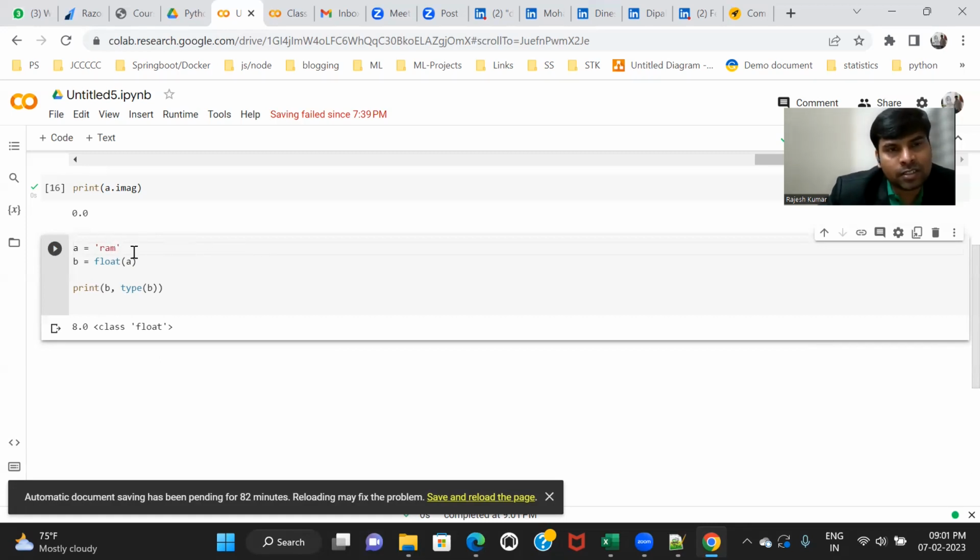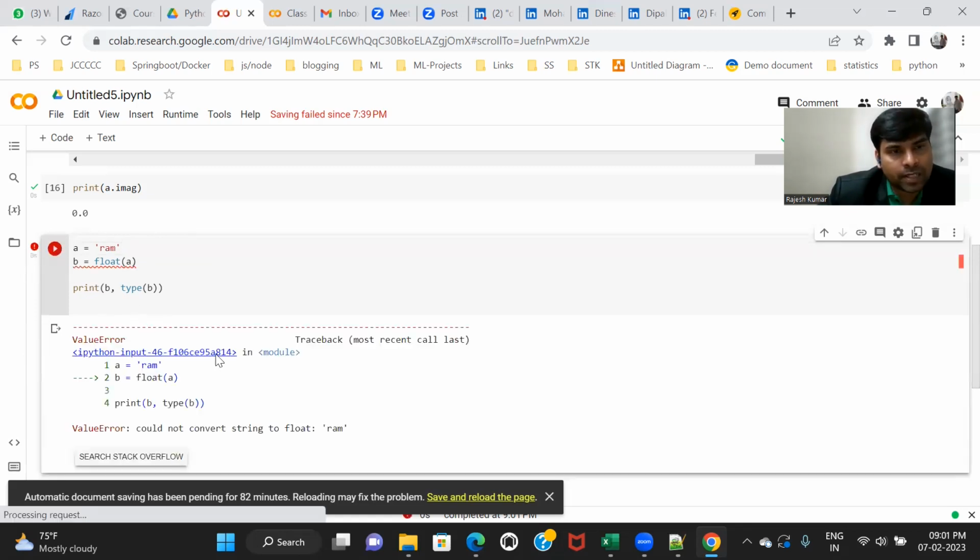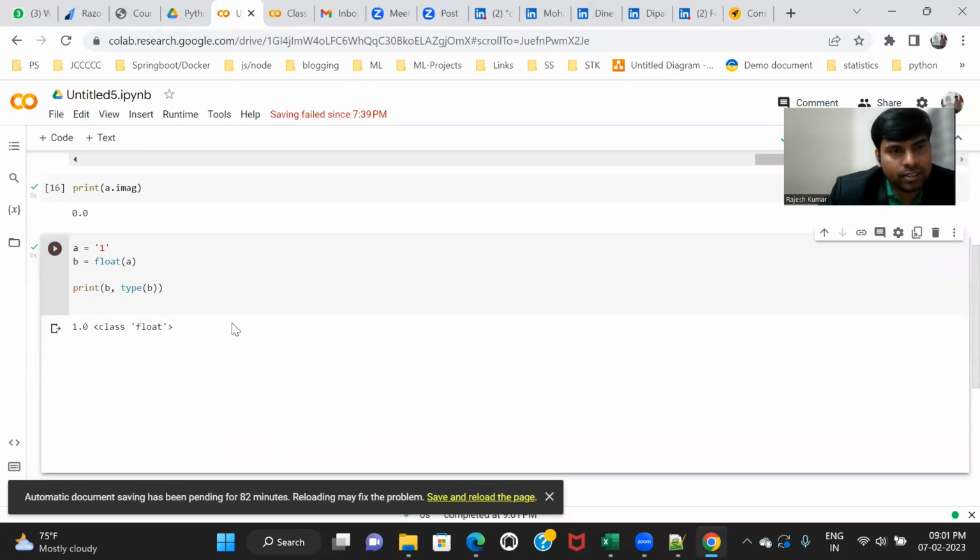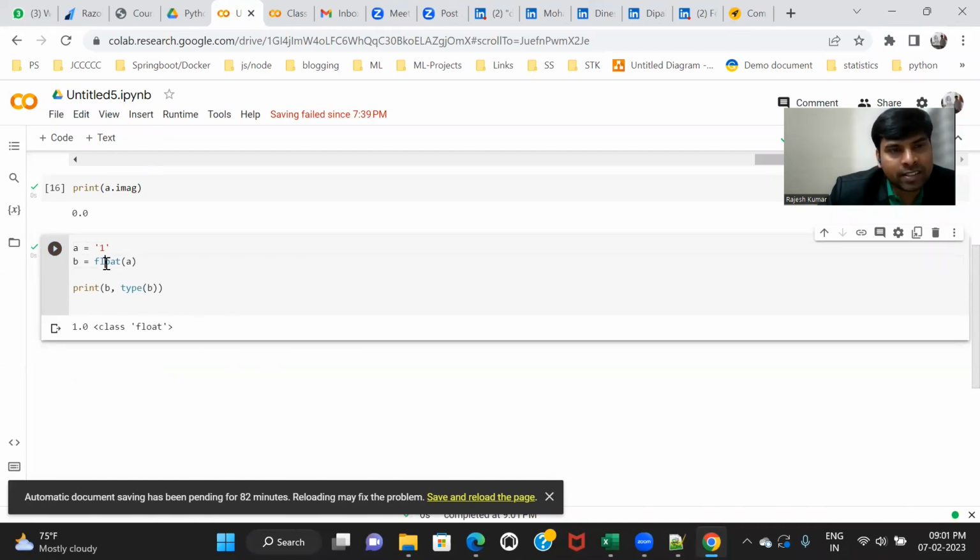It is not numerically representable, so this cannot be possible. But if I say 1 or 0, this can be converted because it's numerically representable. Are you getting the context behind it?